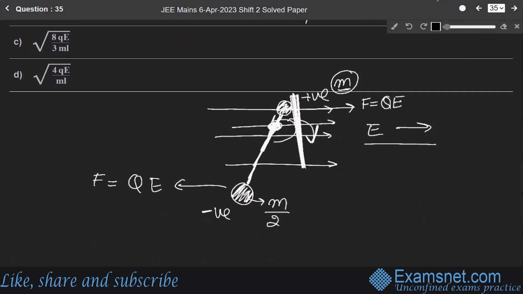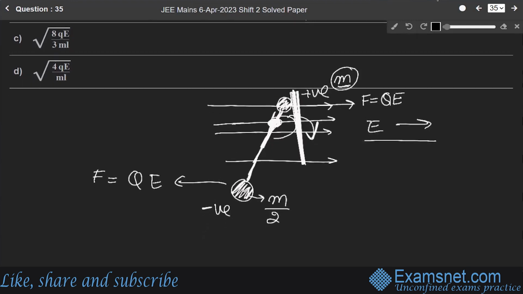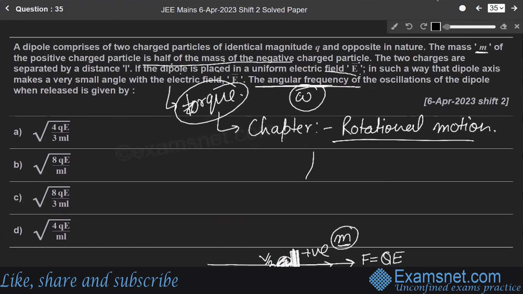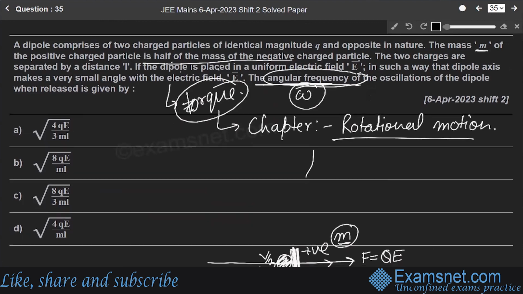And since the masses are in ratio 1 by 2, the length will be divided in the ratio 2:1. So its length will be 2L by 3 and its length will be L by 3. Got it? Okay, now we have to find the angular frequency omega.